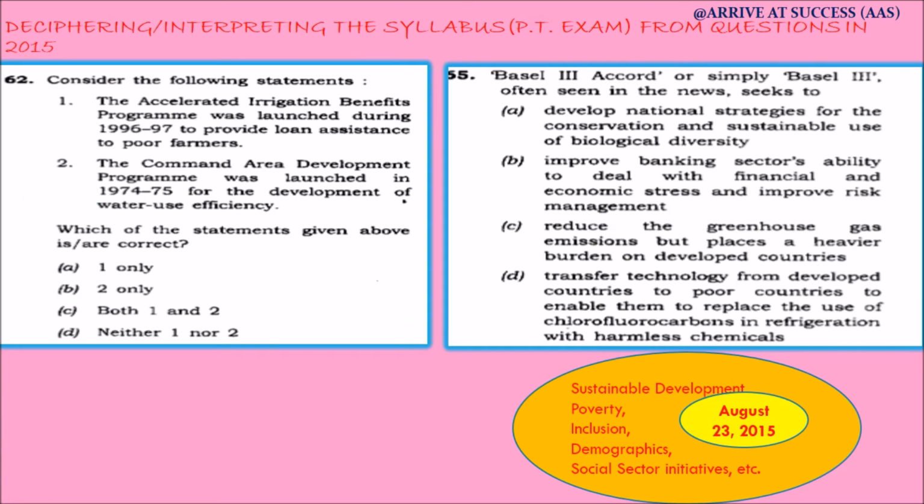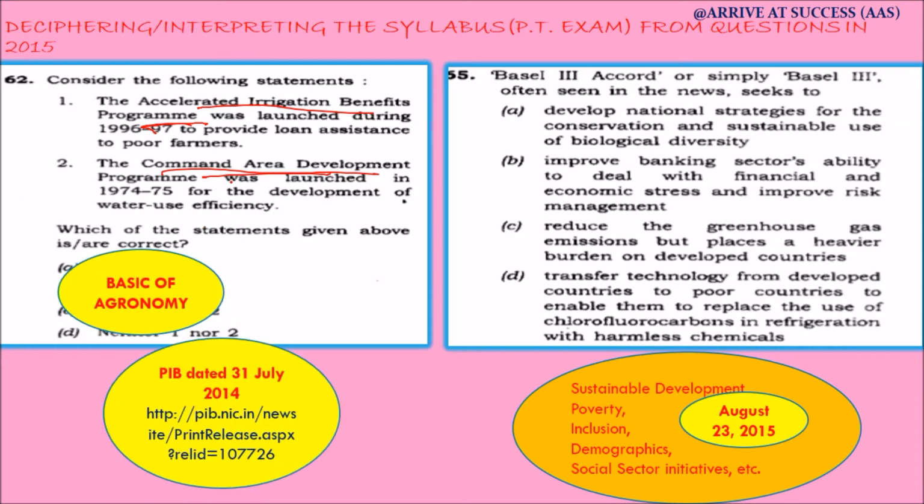The next question relates to the Accelerated Irrigation Benefits Program and the Command Area Development Program. These are quite old programs, and any basic book of economics covers it, and it relates to the topic of agronomy. And recently it was in news because PIB published information regarding it on 31st July 2014, which is just around a year and a month before the date of examination.